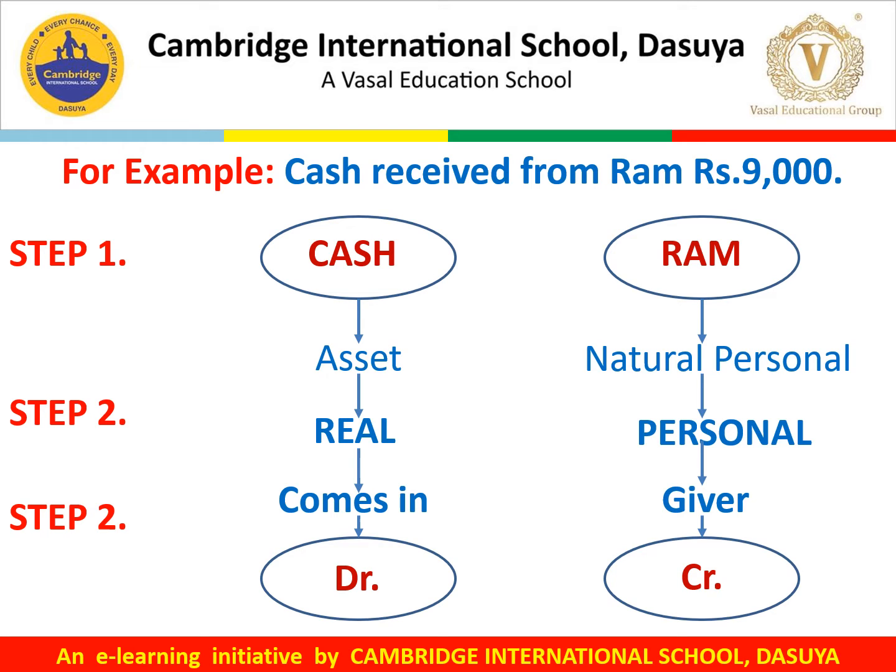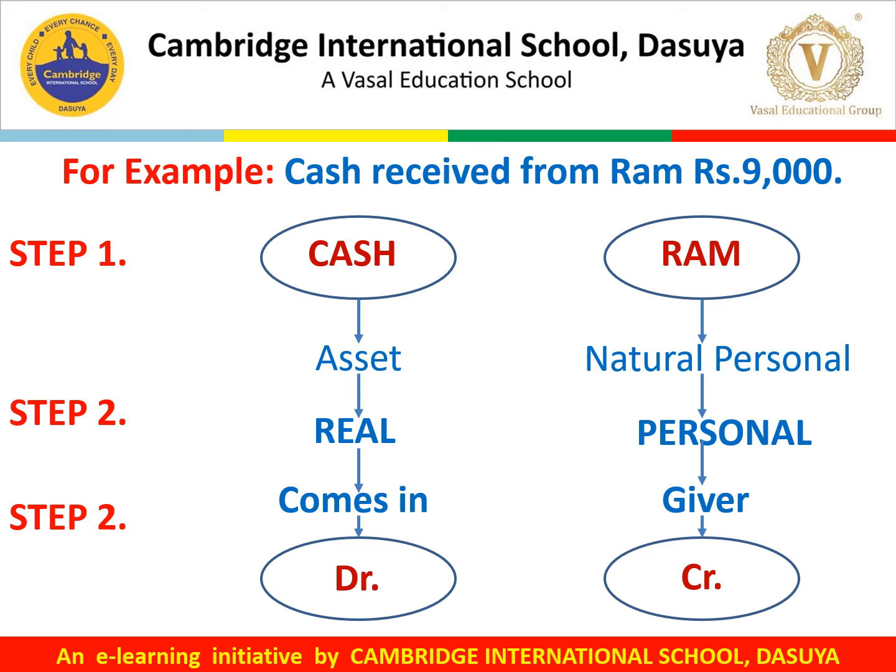In step number 3, we have to analyze the effect. So it is very much clear from the transaction that cash is coming into the business, whereas Ram is the giver. Means Ram gives the money to the business. So after analyzing the effect, we have to apply the rule.